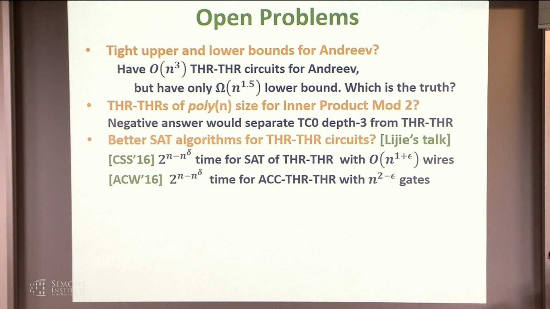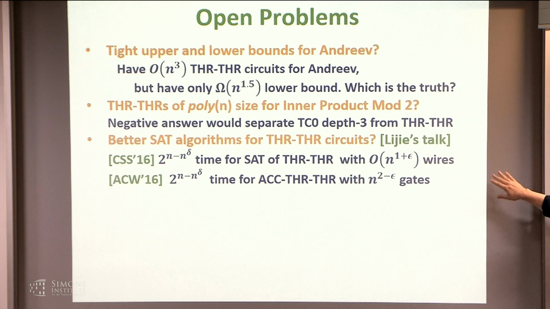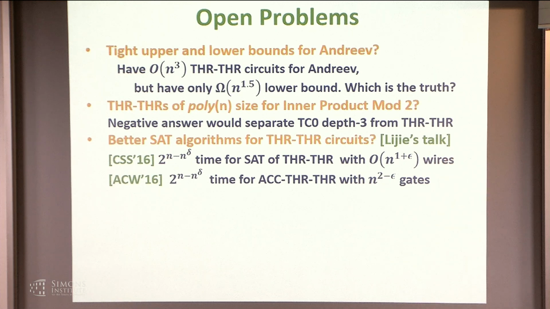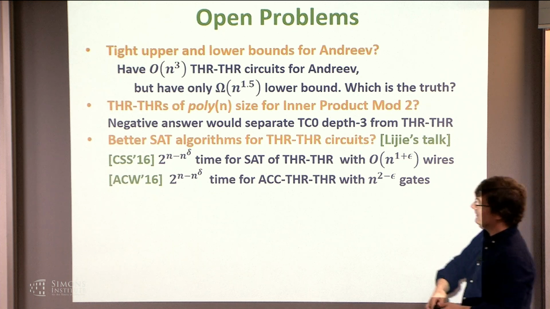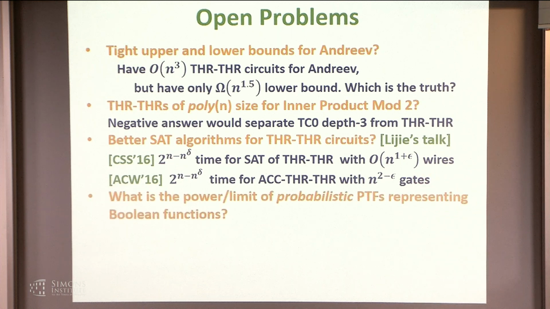Another problem, which Luigi is going to talk about in his talk, is getting better SAT algorithms for threshold circuits. So this is the state of the art. This is something I talked about, and this is Chen, Srinivasan, and Santhanam. So for superlinear wires, you can get some savings over 2 to the n. That delta depends on the epsilon in some way.